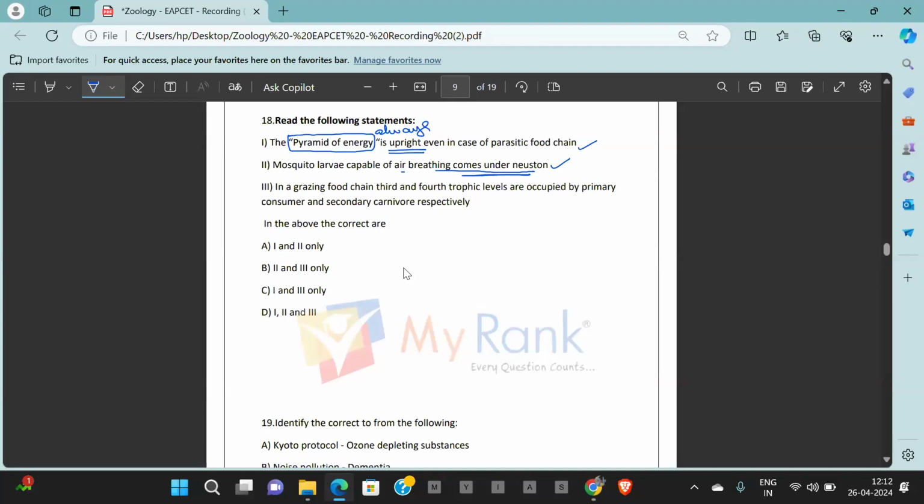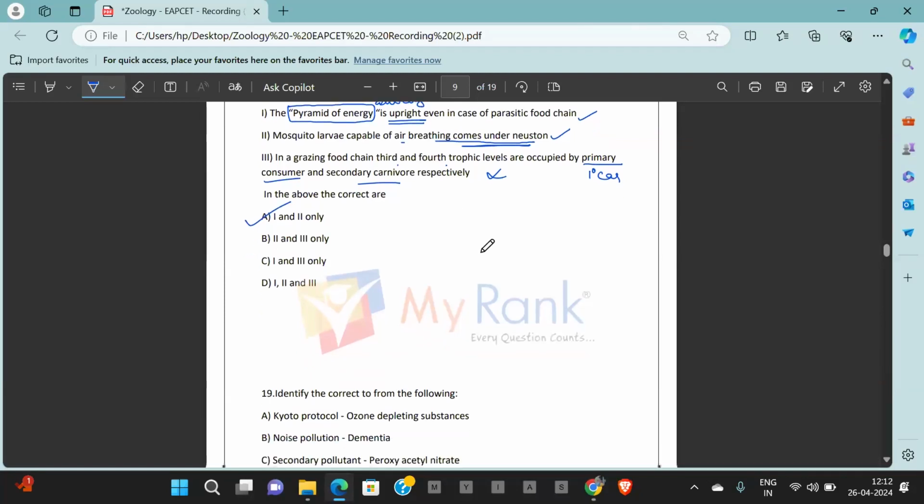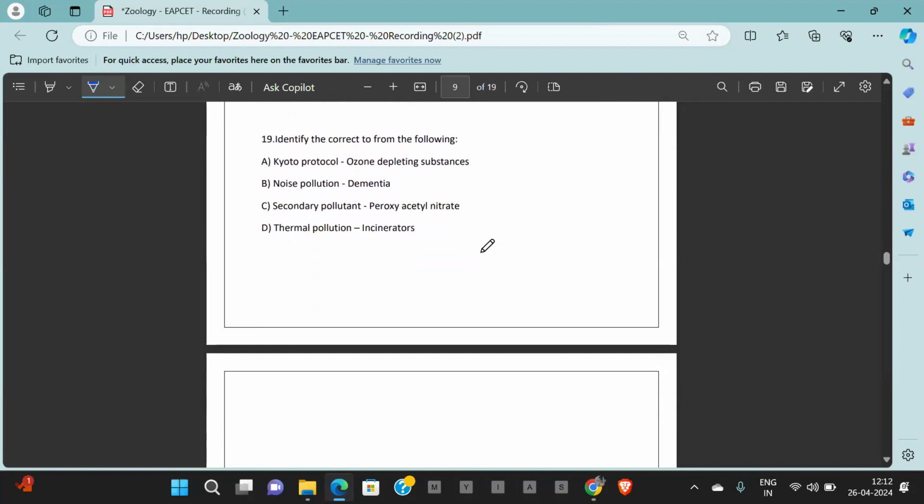Now in a grazing food chain, third and fourth trophic levels are occupied by primary consumer and secondary carnivore. Here it is supposed to be a primary carnivore and a secondary carnivore. It is incorrect. It's not a primary consumer, it is supposed to be a primary carnivore. So it is wrong. So first is correct, second is correct, only 1 and 2. Option A is the correct answer for question number 18. Going ahead with question number 19.